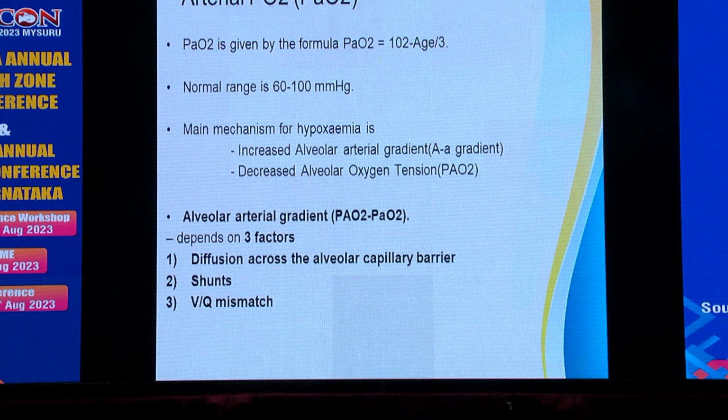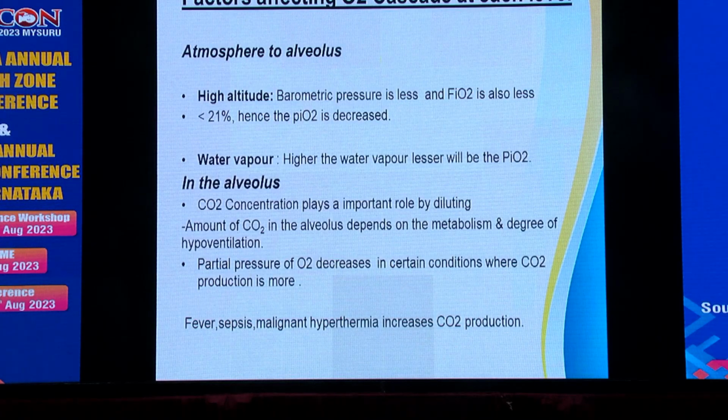This depends on three factors: diffusion across the alveolar membrane, shunts (physiological and anatomical shunts), and then VQ mismatch. Now, the factors affecting the oxygen cascade at each level, from the atmosphere to the tissue level.